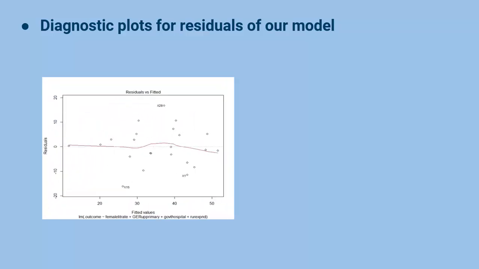Here we can say that homoscedasticity is followed. We also have the residuals diagnostic plots for our model. The linearity assumption can be checked by inspecting the residuals versus fitted plot. In our example, there is no pattern in the residual plot. This suggests that linearity of the data is not violated here.